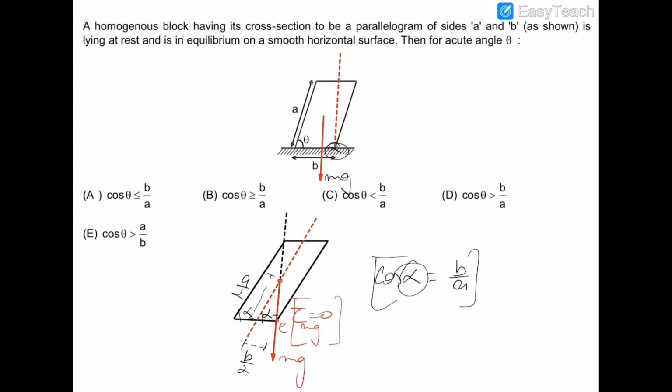So to keep the block in equilibrium, it is necessary that this angle theta should be greater than alpha, and therefore cos theta should be less than or equal to cos alpha. So cos theta should be less than or equal to cos alpha, where cos alpha is b by a.